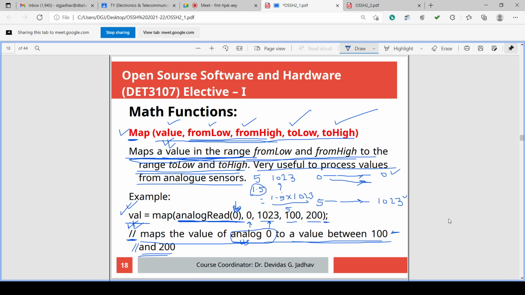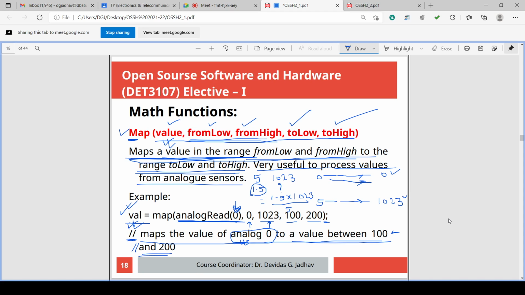If we output this as it is, it will give an erroneous value, isn't it? So we have to convert the 0 to 1023 range value into the 0 to 255 range using map, and then we can output the value on the PWM pin to the other circuit, so that the other circuit will get exactly that value.